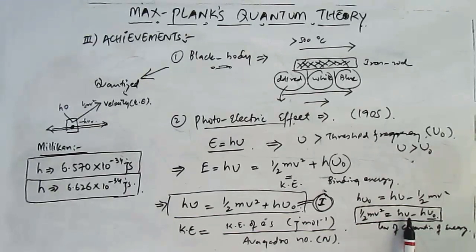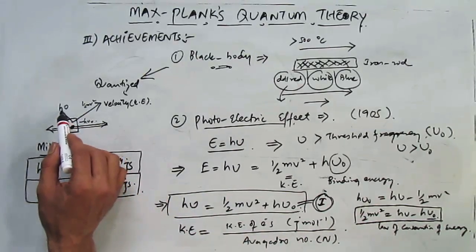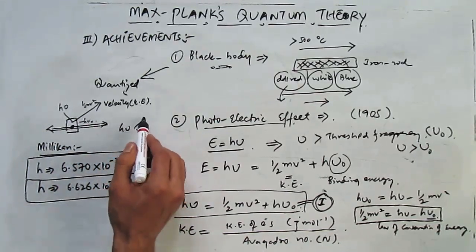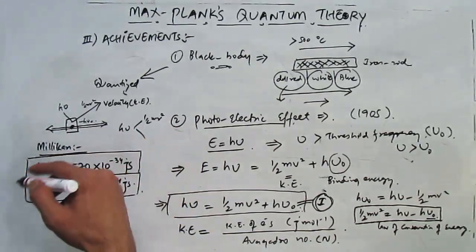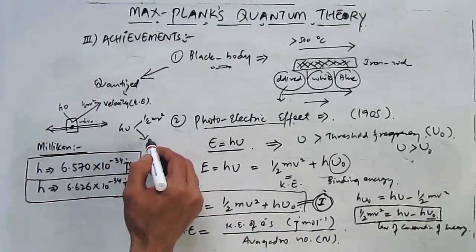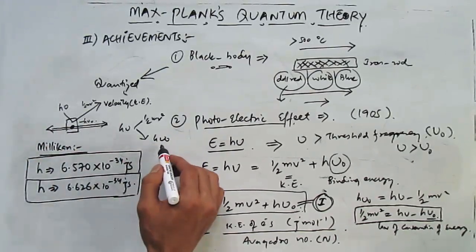The kinetic energy is equal to the difference between two different types of energies, the energy of the incident light and then the binding energy. In simpler terms, the energy of this incident light is divided into two different parts. So this h nu is basically divided into two parts. One is half of mv square, the energy taken by the electron to have a certain velocity, kinetic energy, and then the rest of the energy is utilized in taking the electron from the metallic surface, which we call binding energy.